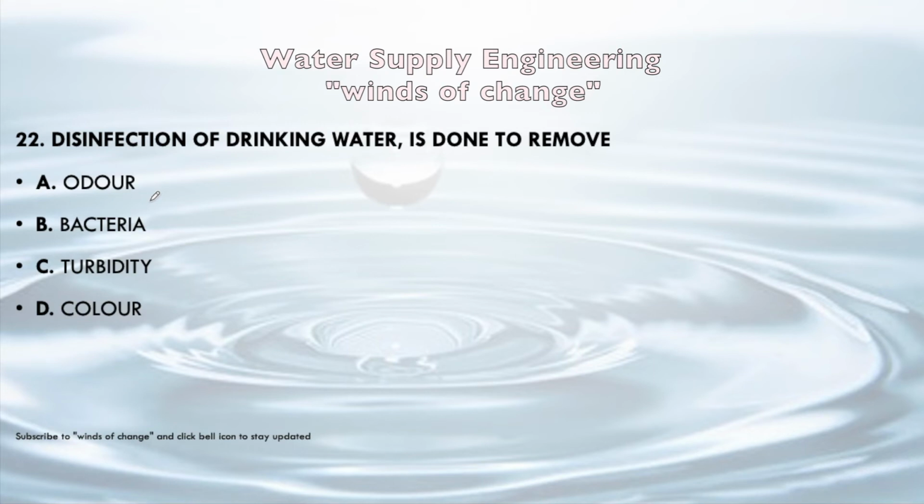Next question. Disinfection of the drinking water is done to remove odor, bacteria, turbidity or color. So disinfection means we have to remove bacteria. So B will be the correct answer. Usually we do the chlorination process for it to remove the bacteria.